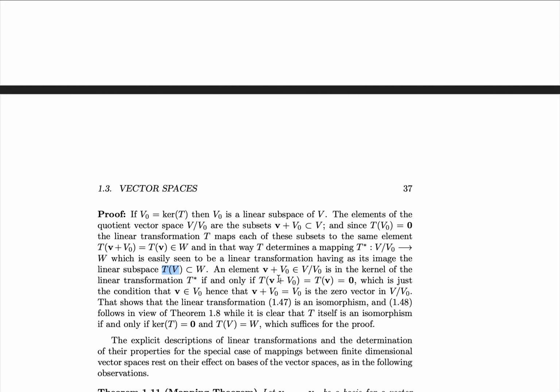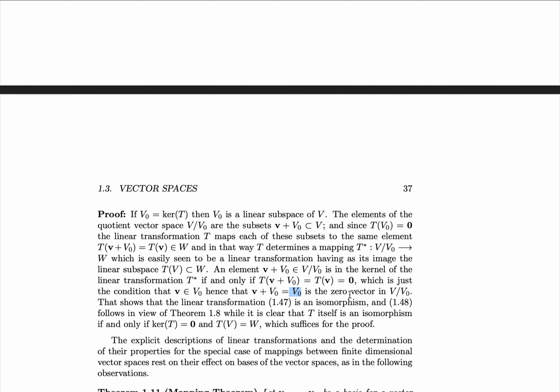Next, we'll note that an element V plus V naught within the quotient space is in the kernel of the linear transformation T star if and only if T of V plus V naught is equal to T of V is equal to 0 vector, which is the condition that V is in V naught. Hence, V plus V naught is equal to V naught, the 0 vector in this quotient space. That is, if you take any element of the kernel and you add it to some element of the kernel, that's going to end up being sent to 0.